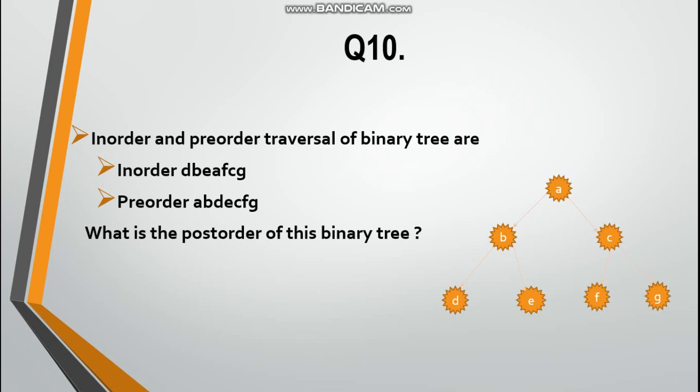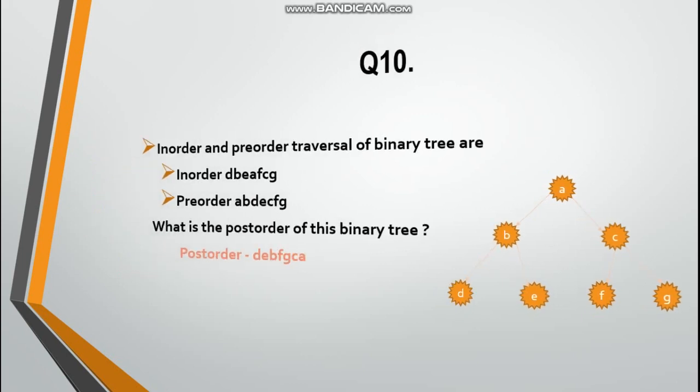Mark A in in-order: left side DBE, right side FCG. Next root from pre-order is B, and you will mark that B in in-order. On B, the left side is D and the right side is E. In this way you can construct the tree. Now post-order is left, right, root: D E B F G C A.